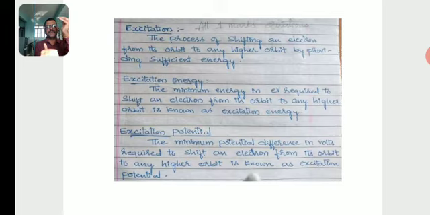From the first orbit to the third orbit, the second excitation potential. From the first orbit to the fourth orbit, the third excitation potential.